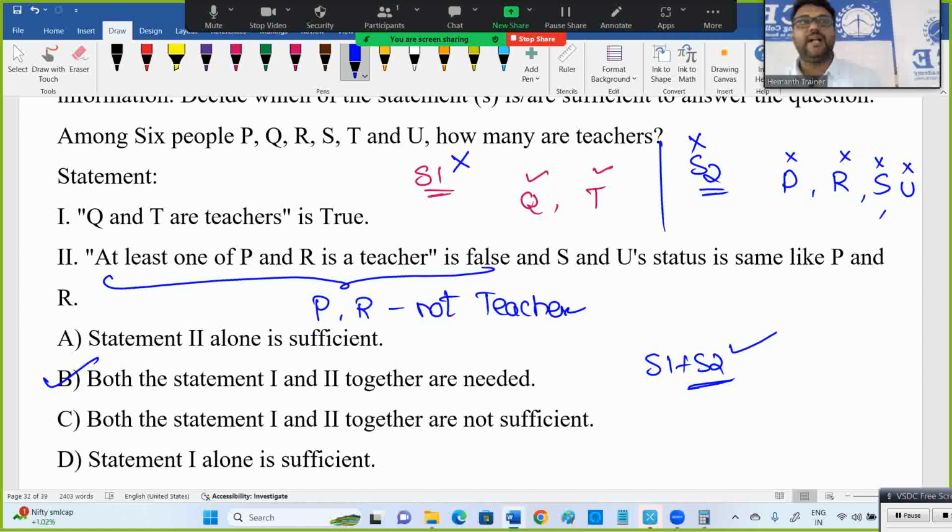In fact, you can get the idea by seeing the question. We have 6 people. I need 6 people's details. First one gives only 2 people. Second one is only regarding 4 people. So alone not possible, we can get that idea easily. It may be together okay, together not okay. Together I can say okay here because Q and T are teachers, P, R, S, U are not teachers. I can decide. So both statements together are needed.